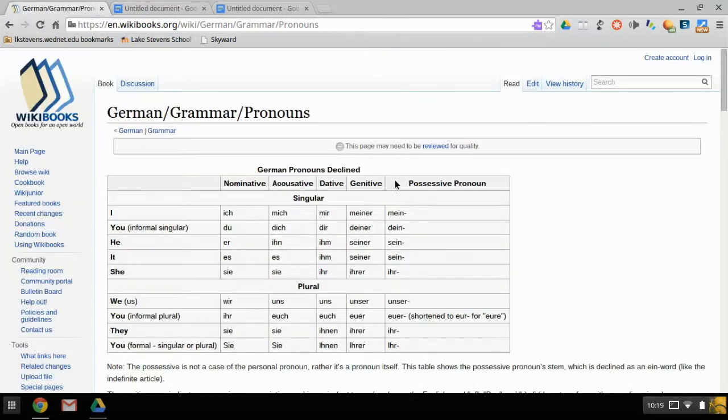Moving back to here, we move on to the possessive pronouns. So basically, this is possessive. Like this is mine. So I is mine. You is dein, and so on. They also change in accusative. The only difference in accusative is that for everything that's masculine, so every word that has a der in front of it, will have an en, so it would be meinen instead. And if it's a plural, it's going to add an e, so it would be meine. So we have examples of those as well.